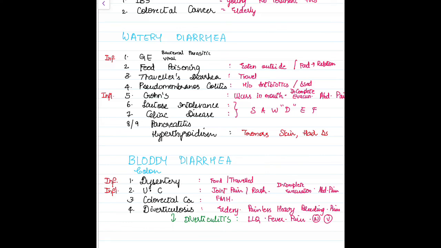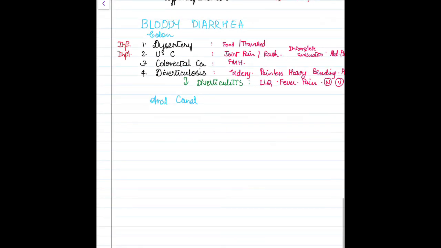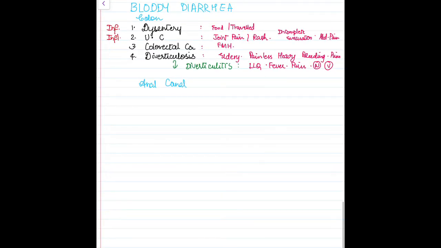Now let's see the causes when we come to the anal canal. So in anal canal, we have the causes. First thing, hemorrhoids. Second thing, anal fissures. Now this is going to be painless, and this is going to be painful, and there will also be a history of constipation.